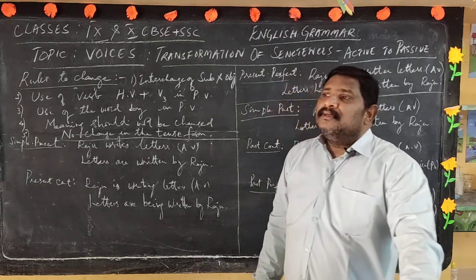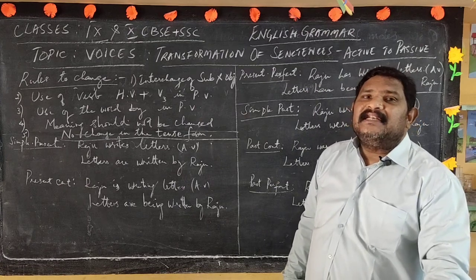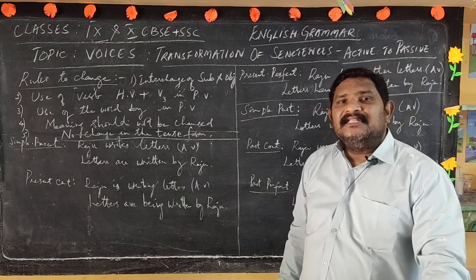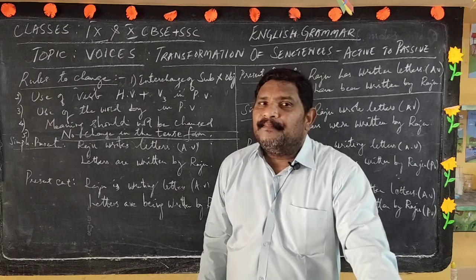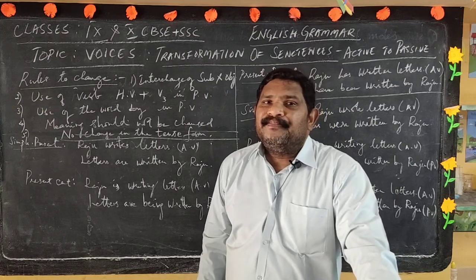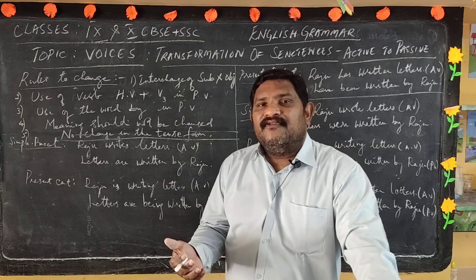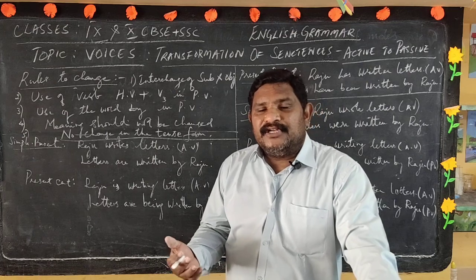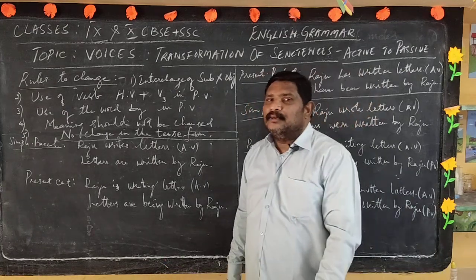Now, always the subject impacts on the object. In whichever sentence the subject impacts on the object through a verb, that is considered an active voice, and it can be a transitive verb. Voices do change according to the tense in different forms. Active to passive voice will change in different tense forms. Here are some of the examples on the board.